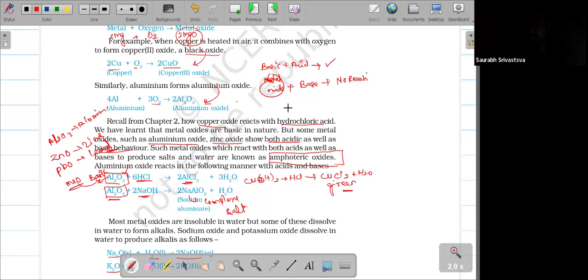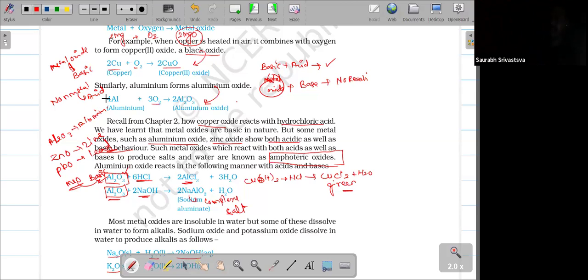So metal oxide has a basic nature, and non-metal oxide has an acidic nature. When you dissolve it in water, if it is a metal oxide, it will give a base. For example, sodium oxide will give sodium hydroxide. Sodium hydroxide is a base when you dissolve it in water.